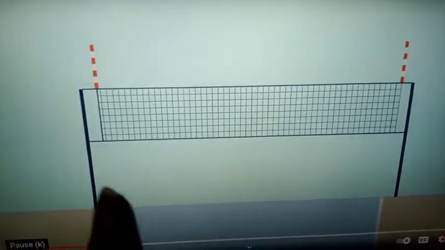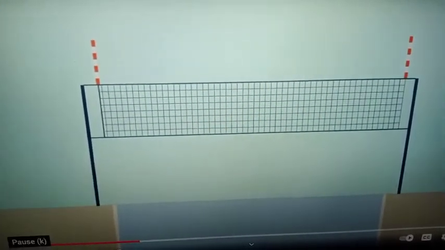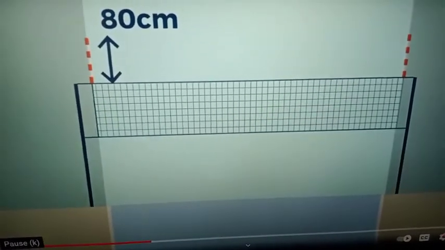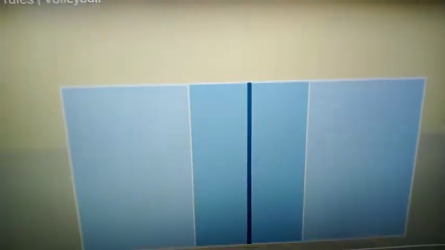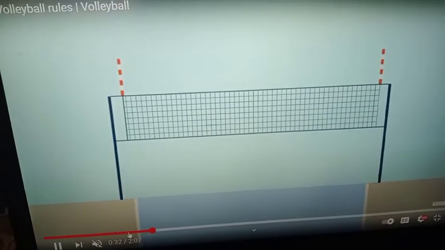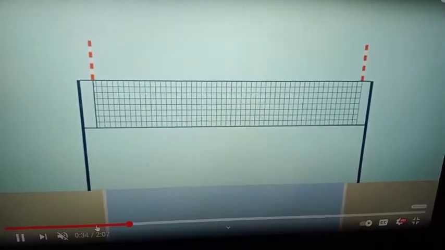Above that net they are going to fix the antenna. This is also another equipment they are going to fix. That is 80 centimeter long above that net. So that antenna will be 80 centimeter above there.